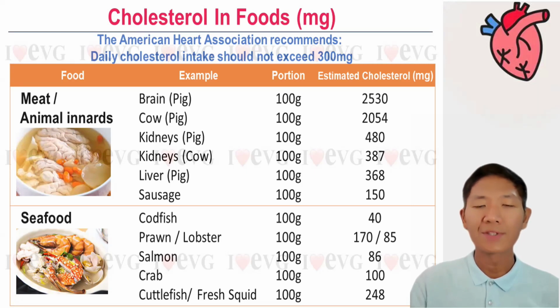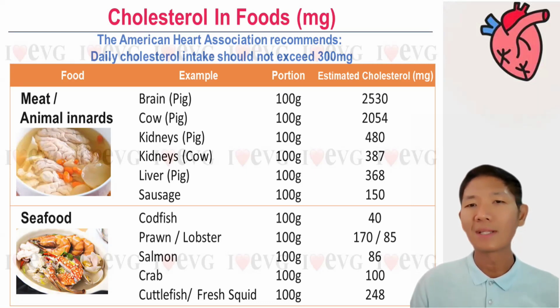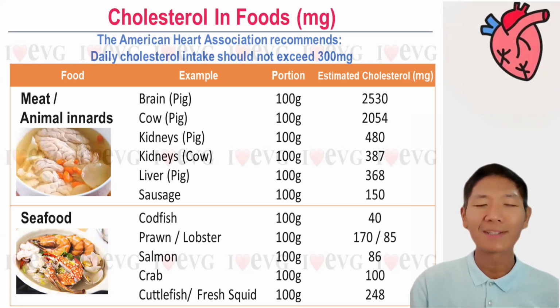Seafood: codfish, 40 milligrams. Prawn, 170 milligrams of cholesterol. Lobster, 85. Salmon, 86. Crab, 100 milligrams. Cuttlefish and fat squid, 248 milligrams. Some say that they don't eat meat or seafood, but they like to consume eggs and dairy products.